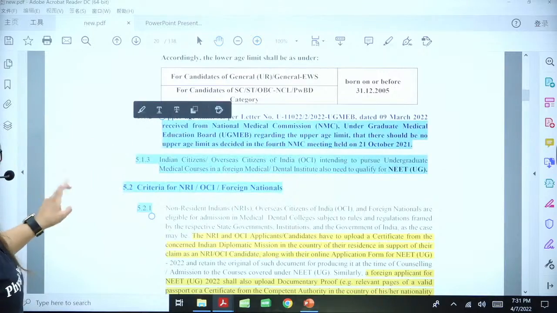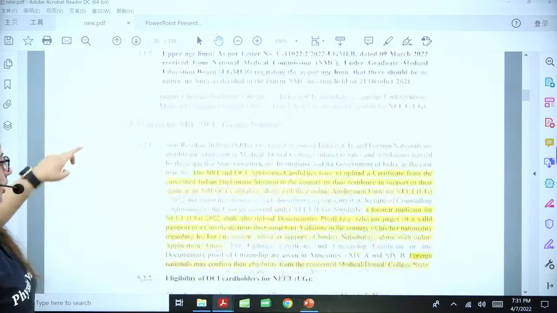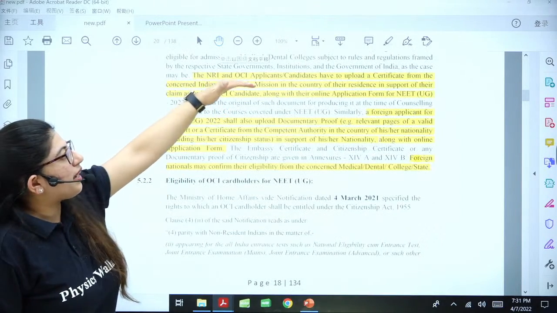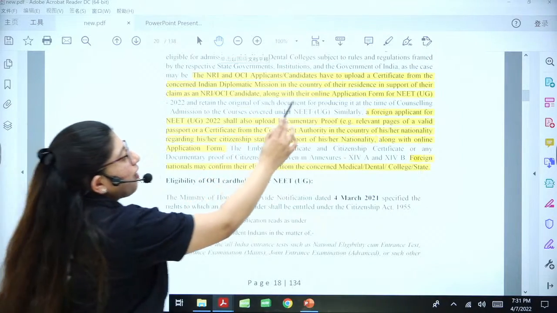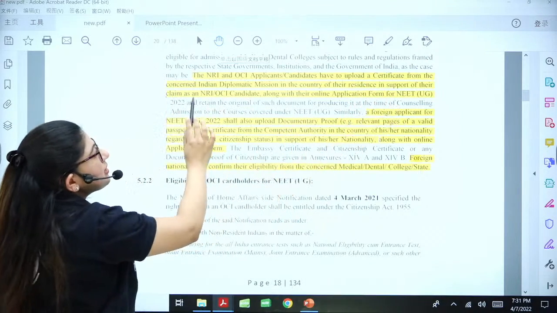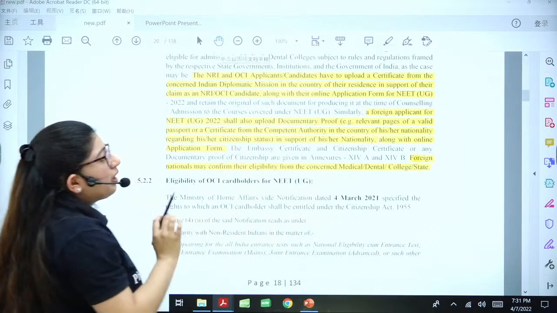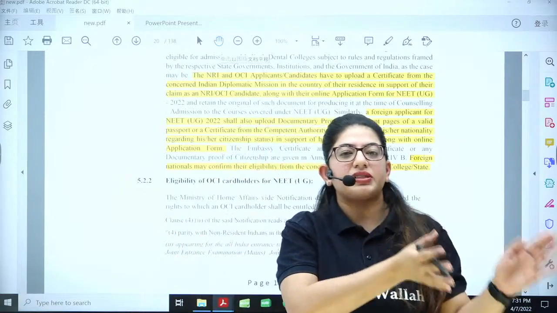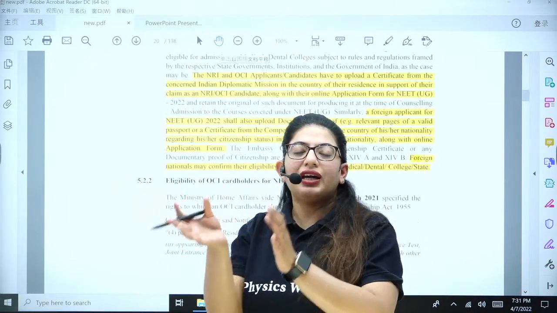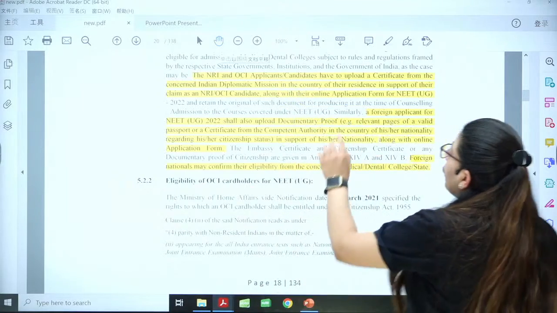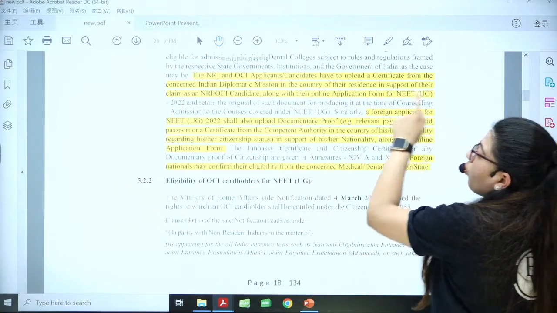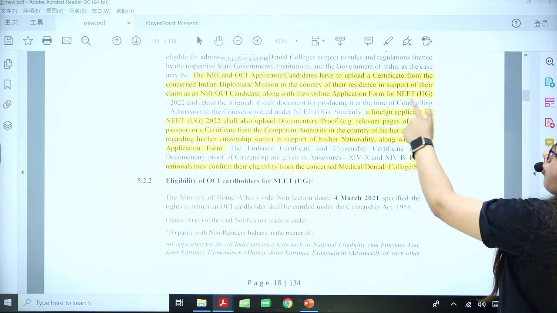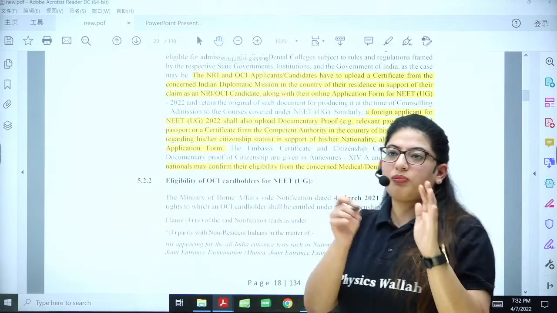Next, about the overseas student. If a person is an NRI, non-resident of India, or has an OCI card, they have to upload a certificate from the concerned Indian diplomatic mission. For example, if you are from a particular country, there are different embassies of these countries. You have to take your certificate of residence from that, in support of your claim as an NRI or OCI candidate, along with the online application form for NEET UG. So you have to fill the form and upload that certificate.